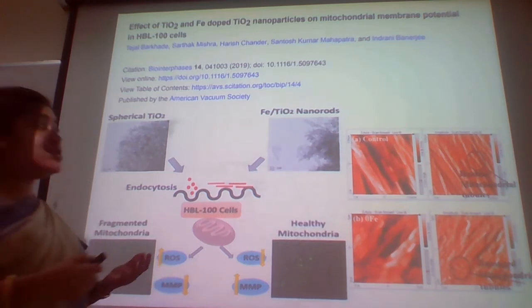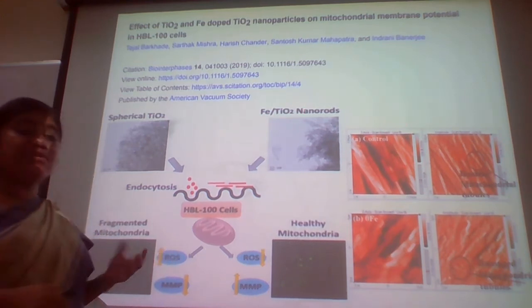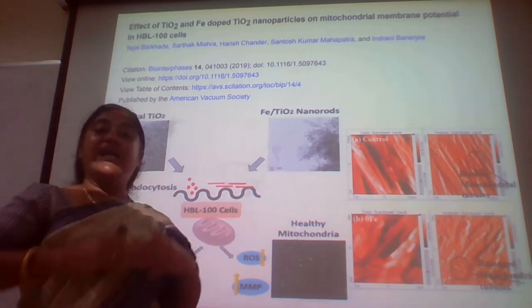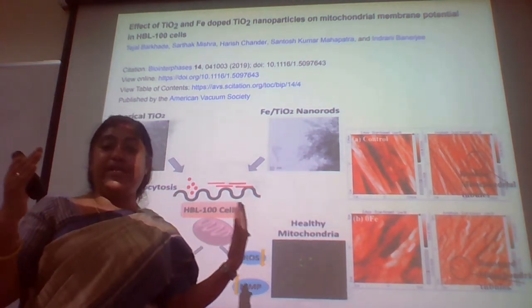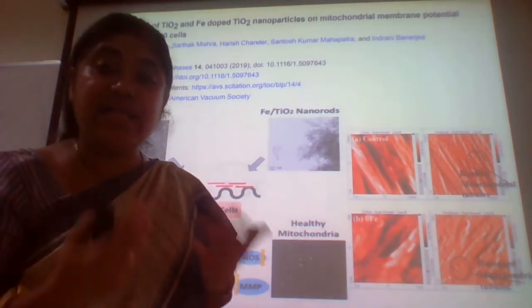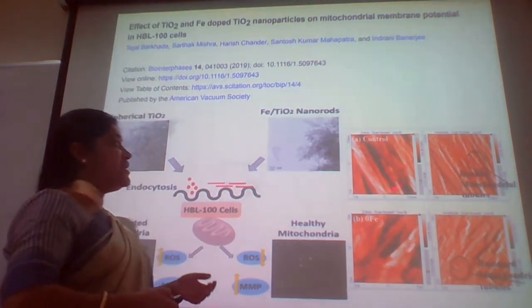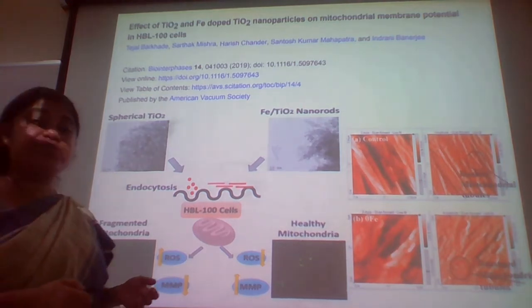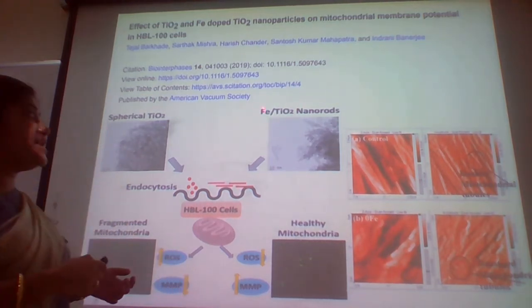With this huge use, we have tried to reduce the toxicity of the electron-hole pair combination that TiO2 gives us for the transitions for any bioactive materials or activities. We have tried to reduce the toxicity by putting iron into it.